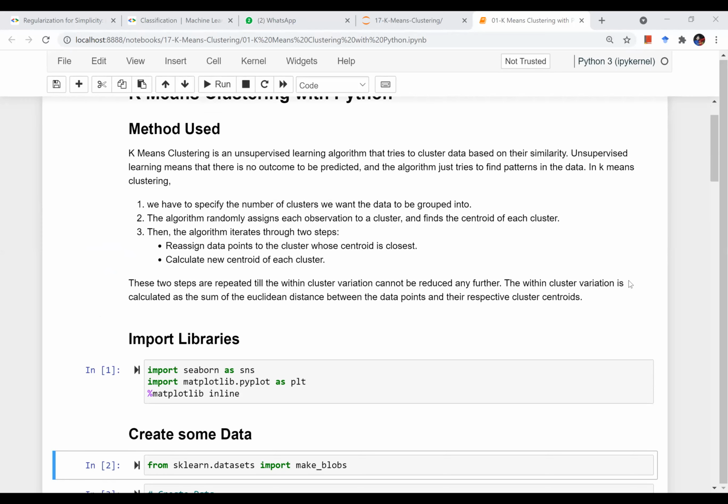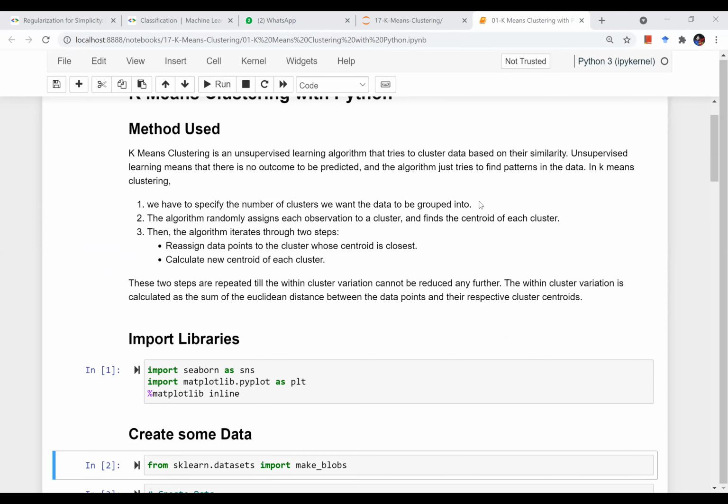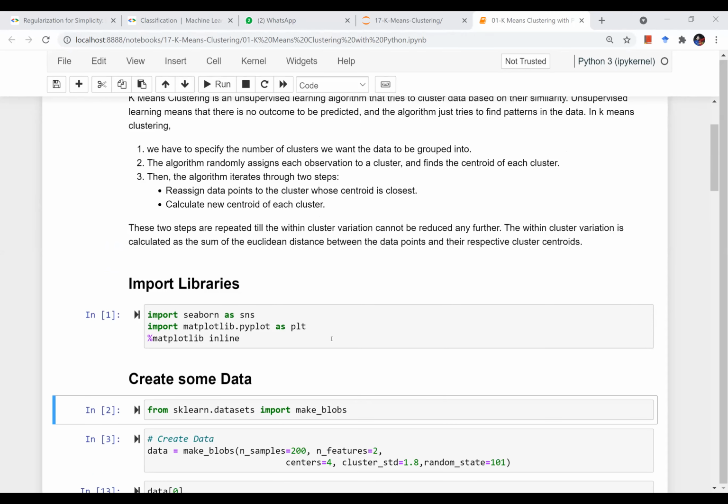Yeah. So basically, this is the Python implementation of k-means clustering, how to apply or how to implement k-means clustering using Python. And we will be using the library called scikit-learn. It will do all the maths and all the calculations for us. Let's get started, right?